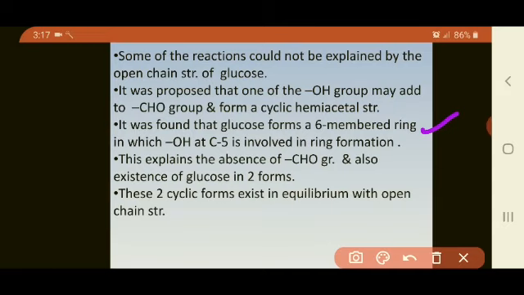This explains the absence of the CHO group and also the existence of glucose in two forms. These two cyclic forms exist in equilibrium with the open chain structure. Let us see how these cyclic structures are formed.